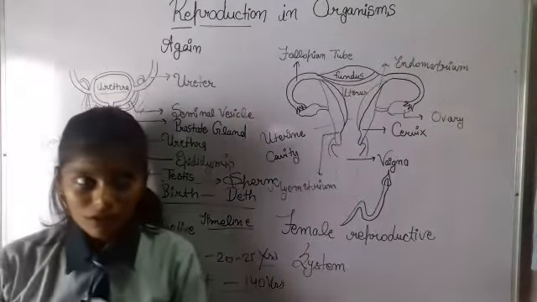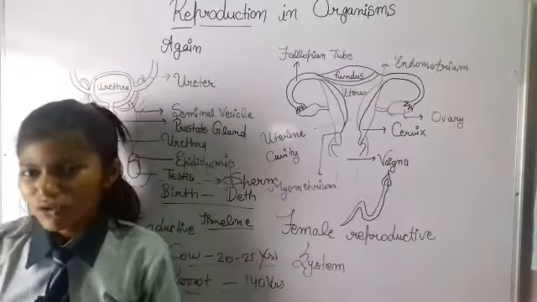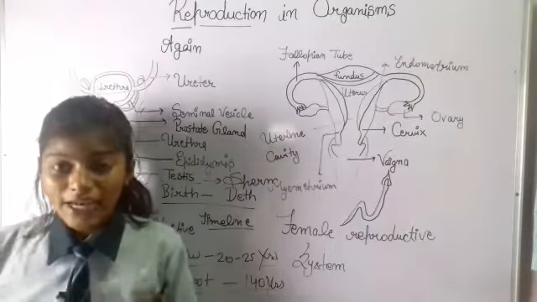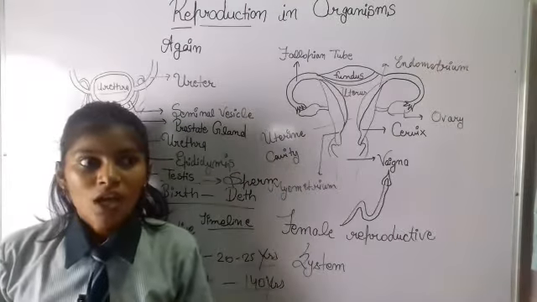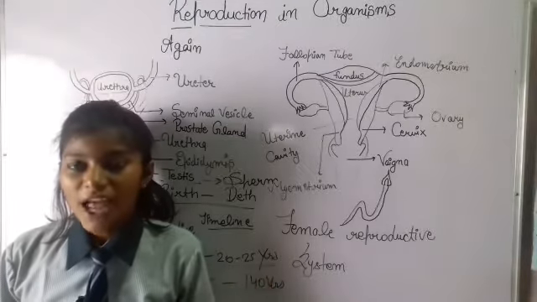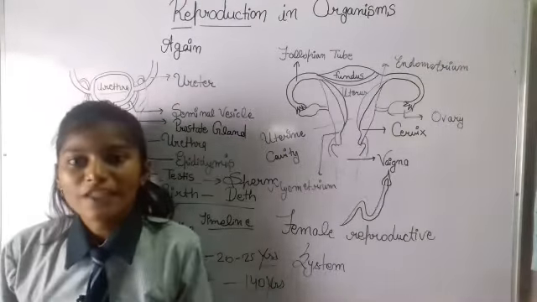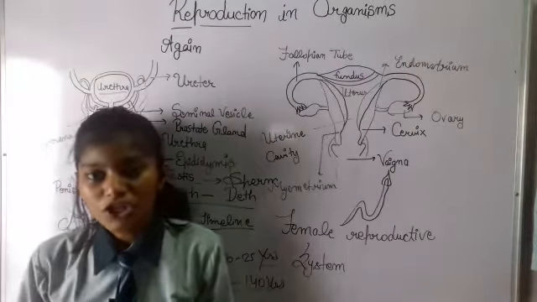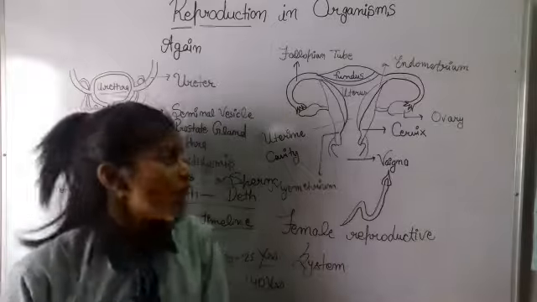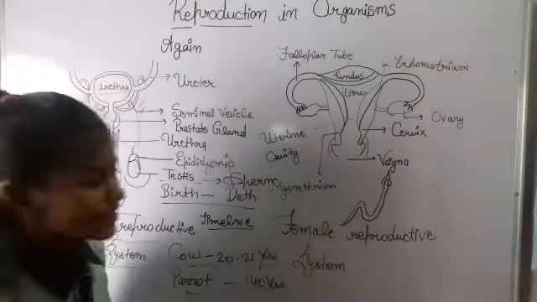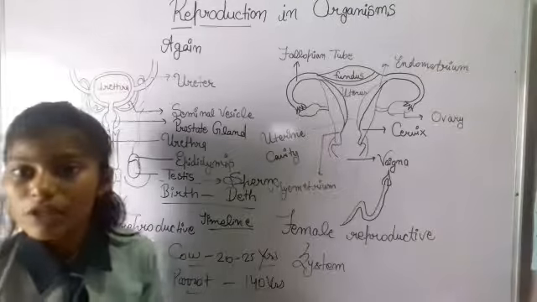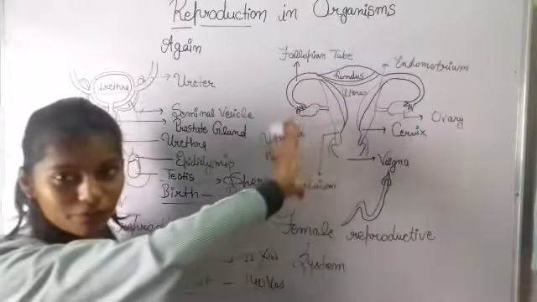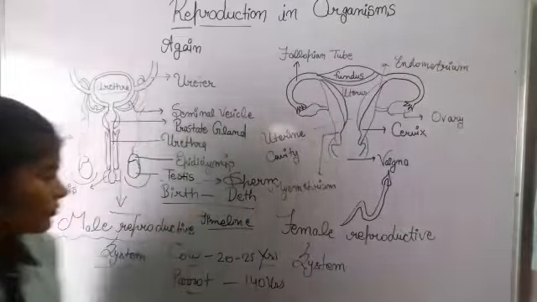Now the next figure which you got here, very important, is nothing but the accessory gland. Now this new term, accessory gland, you might have heard about it. These are the glands which are responsible for a multitude of sperms and help them to move easily and provide lubrication. Lubrication means reducing the friction so that it can move easily. As you can see in the image, it's having a tail. Why is it having the tail? Because it can move easily throughout the body, not just the reproductive part of the female.